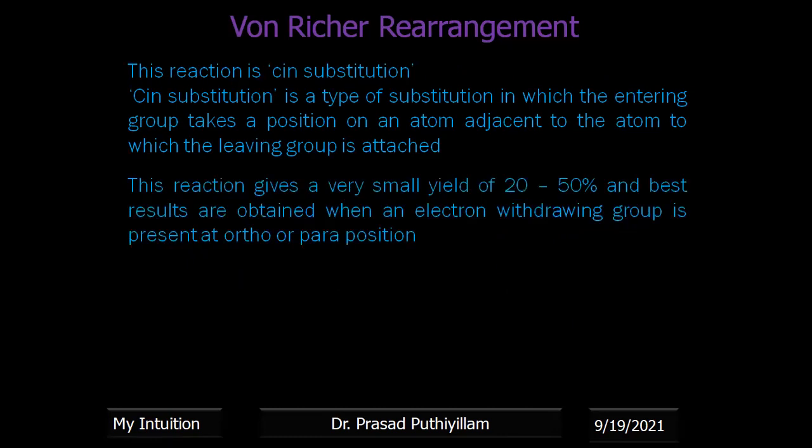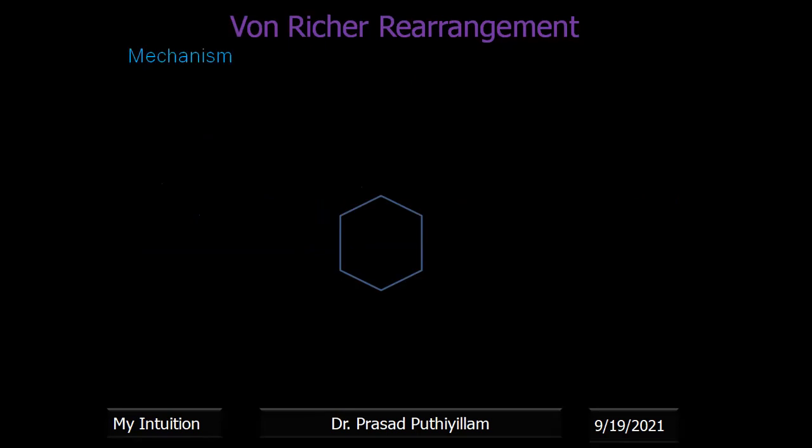It gives a very small yield, a maximum of 50%, and the best results are obtained when an electron withdrawing group is present at the ortho or para position. Now the mechanism. NO2, with N double bond O, single bond O negative, and N having a positive charge. Now the CN minus nucleophile attacks the carbon bearing the hydrogen. The electron goes to NO2, because NO2 is an electron withdrawing group. Therefore electron density can go there, and further the electrons move towards the oxygen.